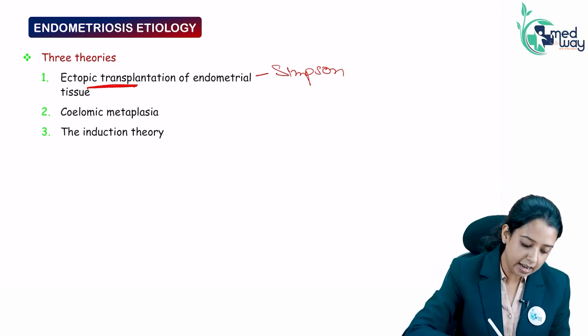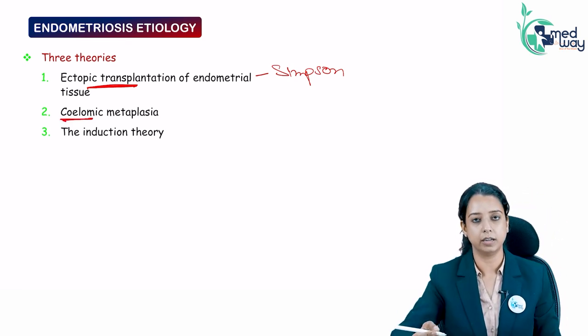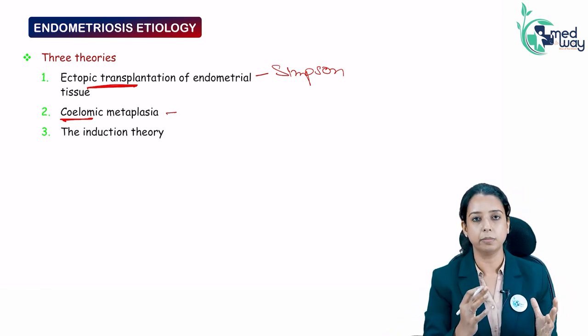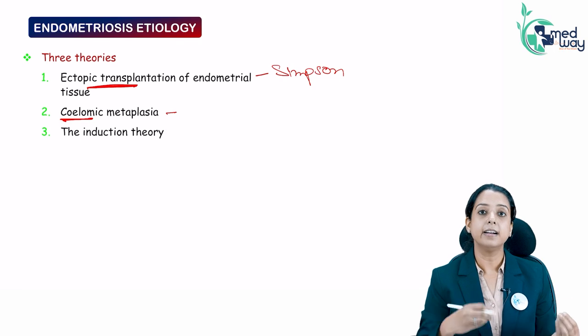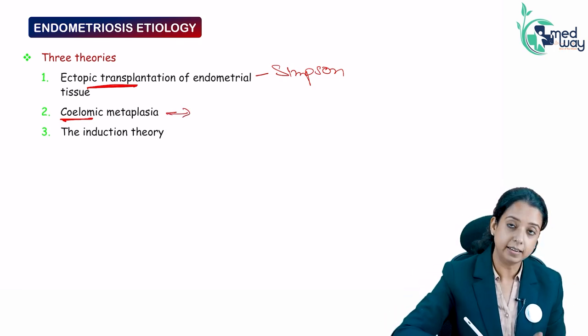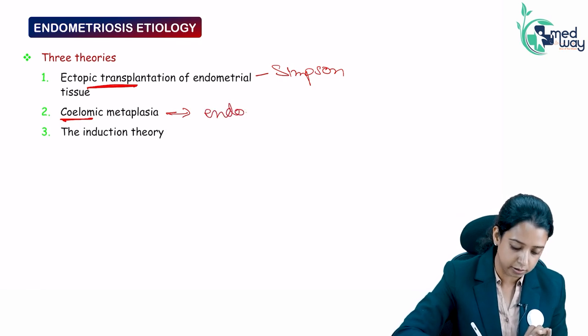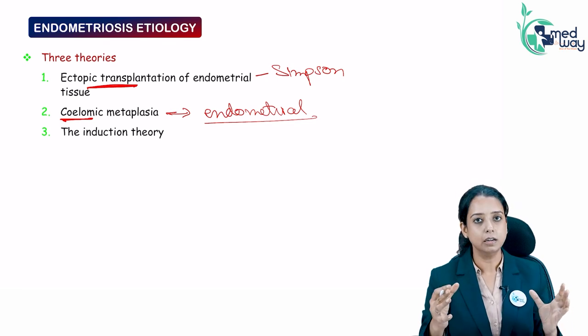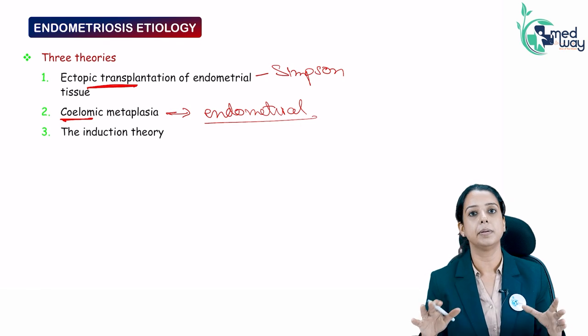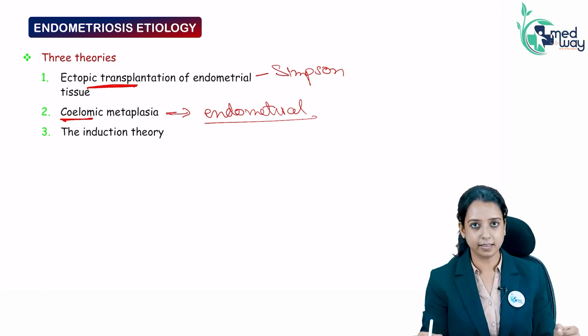So, they say there can be coelomic metaplasia. There is another theory. The coelomic epithelium, which is there in the abdominal cavity, in the peritoneum, undergoes metaplasia by itself. So, it can undergo metaplasia and that can convert into endometrial tissue. This explains abdominal endometriosis. But endometriosis can happen in the lungs, it can happen in the heart, it can happen in a cesarean scar.